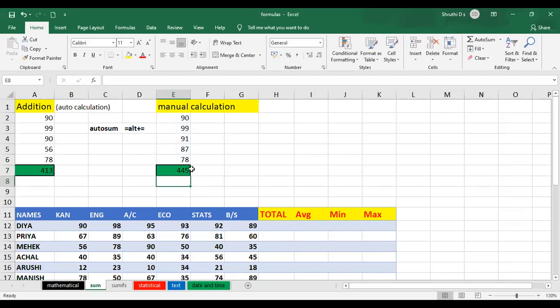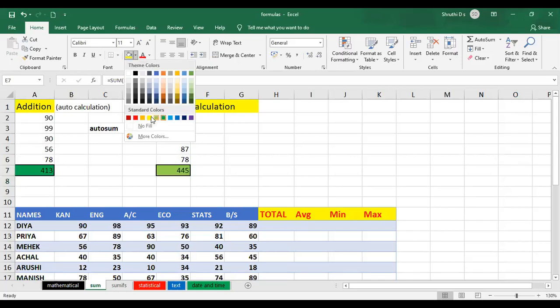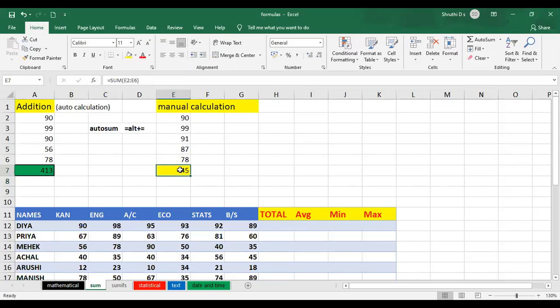It's going to show you the number. Let me just clear this. I'll make it yellow. Just edit the cell. Yeah, E2 to E6. If you don't want this range, you can even change it over here.